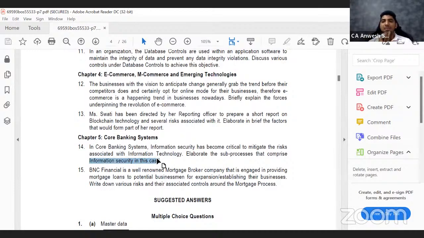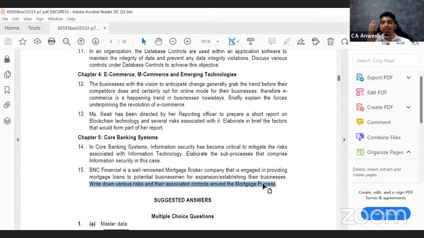But let us go to question number 15. BNC Financials is a well-renowned mortgage broker company engaged in providing mortgage loans to potential businessmen for the expansion and establishment of their businesses. Write down various risks and their associated controls around the mortgage process. The question is very simple: what are the various risks and controls associated with the mortgage process?